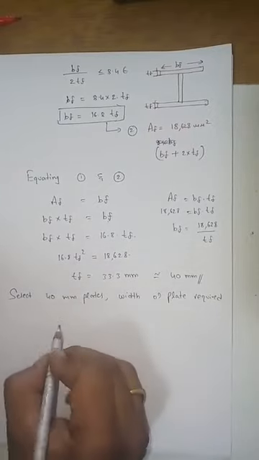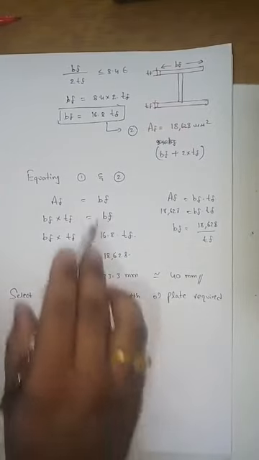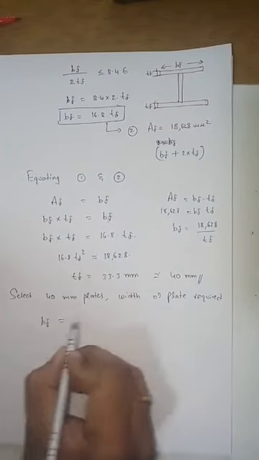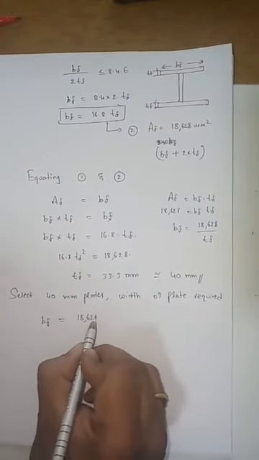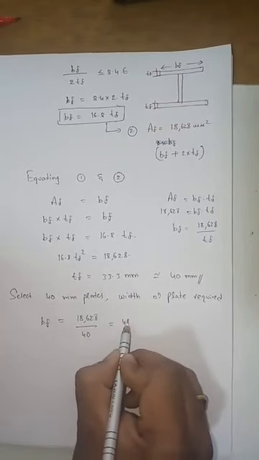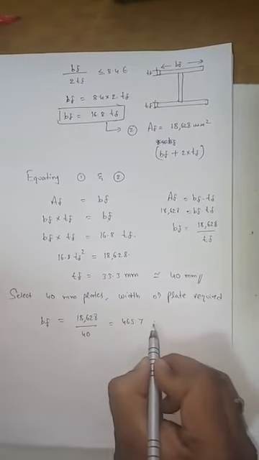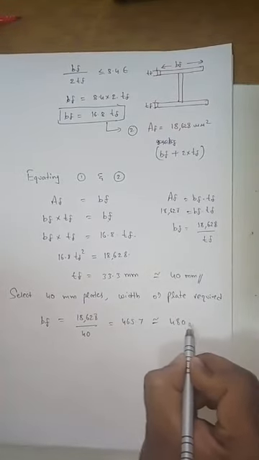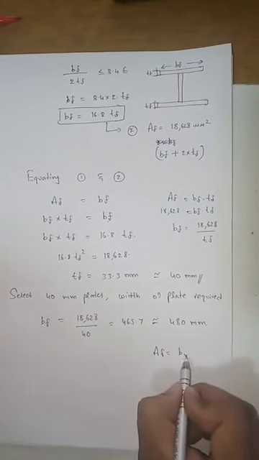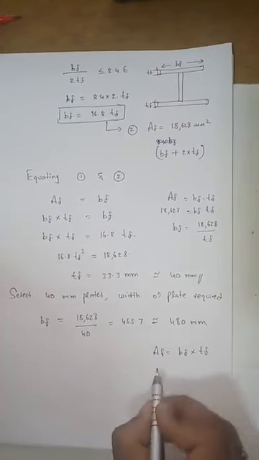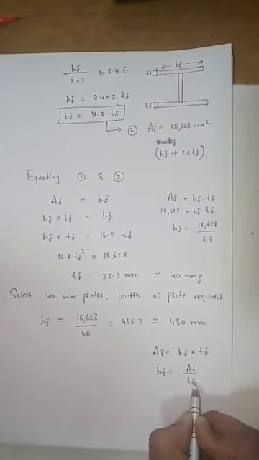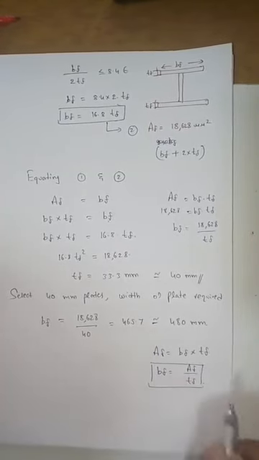So the width of the plate required is equal to the total area of the member, 18,628, divided by the thickness of the flange, which is 40 mm. 465.7 is the width of the flange. It can be taken as 480 mm. Why? Because as I know, AF is equal to BF into TF, so BF can be written as AF by TF.